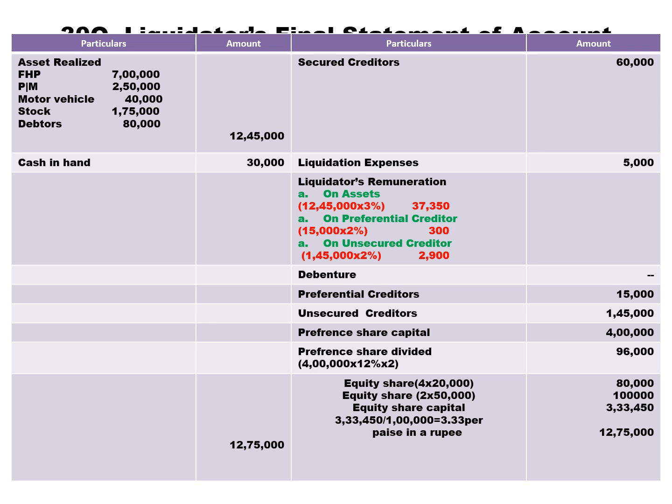Total assets realized 12,45,000. Then we have cash in hand 30,000. Then on the payment side we have secured creditors 60,000, liquidation expenses 5,000. Then liquidator remuneration on assets 12,45,000 into 3% is 37,350. Then on preferential creditors it's 2%, we get 300. And on unsecured creditors 1,45,000 into 2 by 100 you get 2,900.